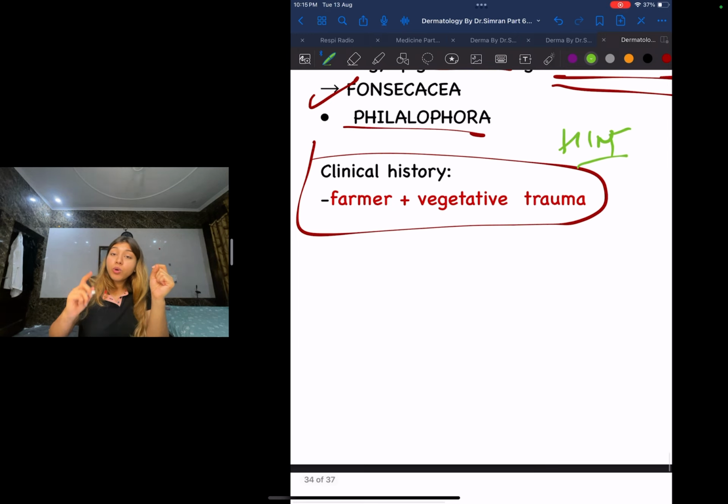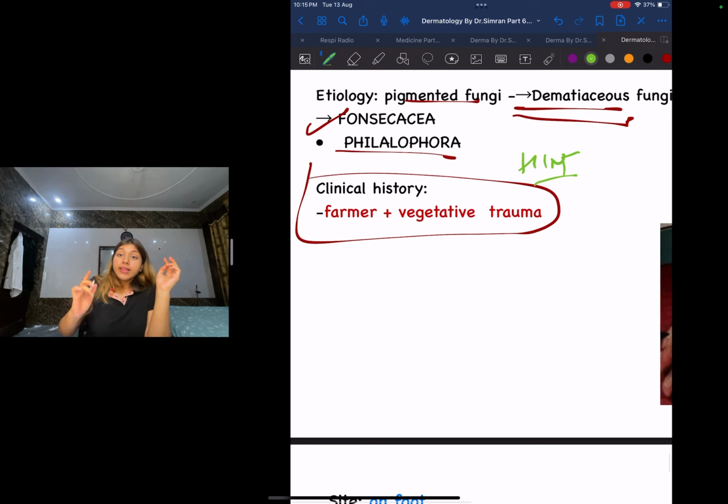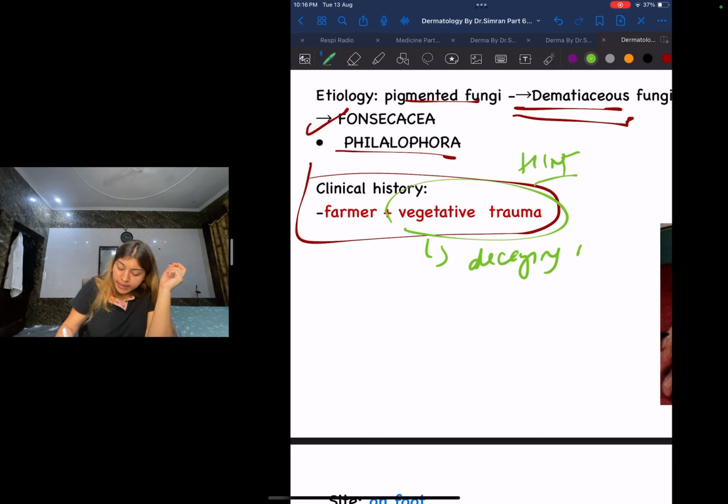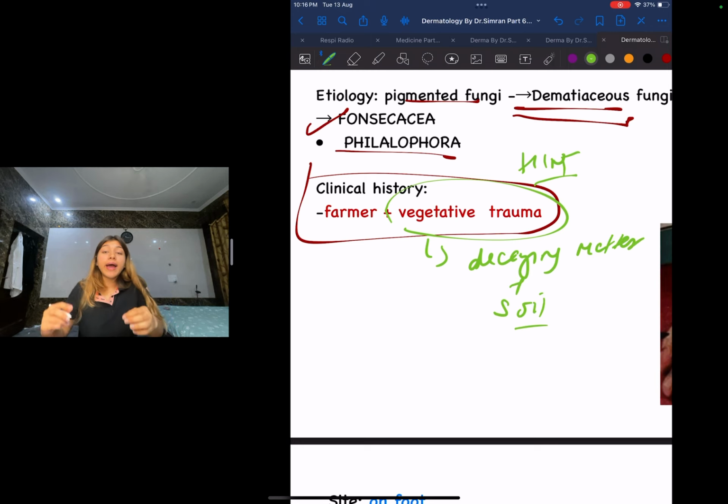Basically, you might have seen people who do farming tend to walk barefoot, and they will have a trauma site. In this vegetative trauma, the farm uses manures, which are decaying matter. The decaying matter or the soil will have these organisms, and they will go and start affecting the site of trauma. That will cause chromoblastomycosis.